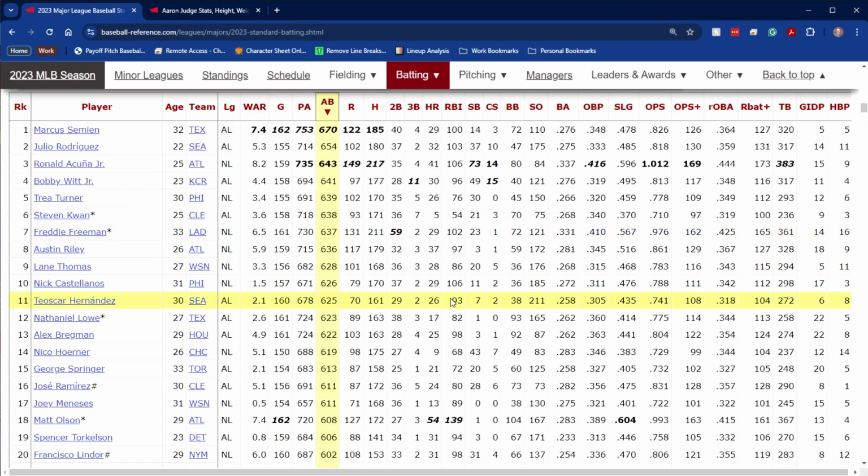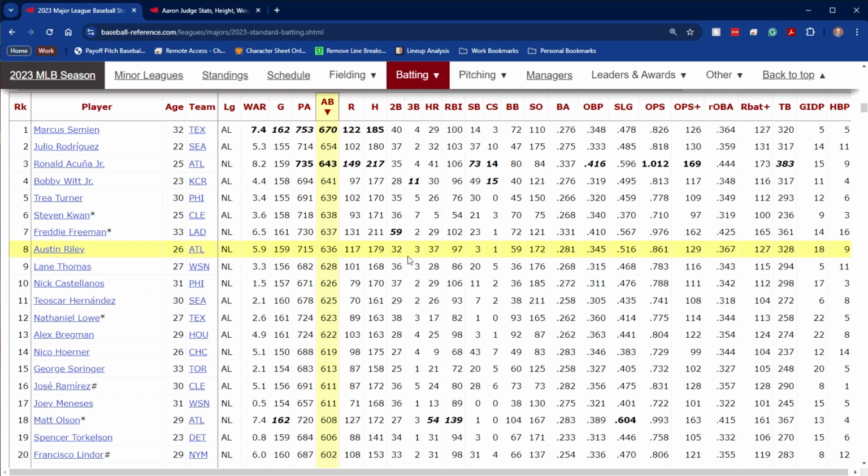Runs is the next thing. R, runs. And very simply, that's how many times that particular player crossed home plate to score a run for their team. It doesn't matter how they crossed home plate. As long as they crossed home plate and a run was scored for the team by them, then it counts as a run for them. If they were a pinch runner, it counts for them. Regardless of the reason they came home and scored, it counts as a run.